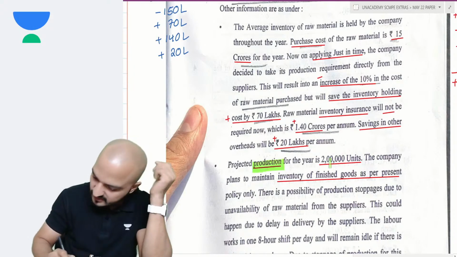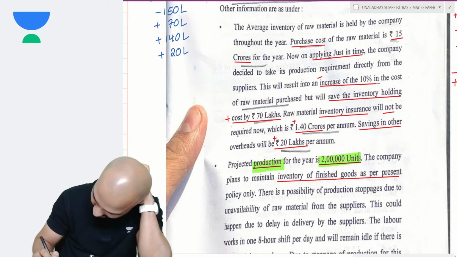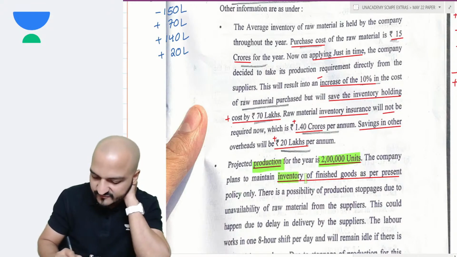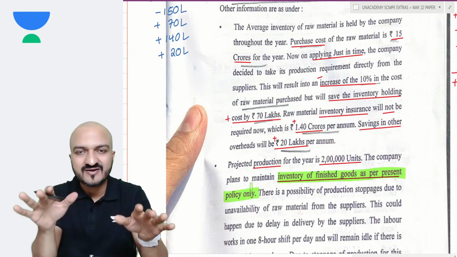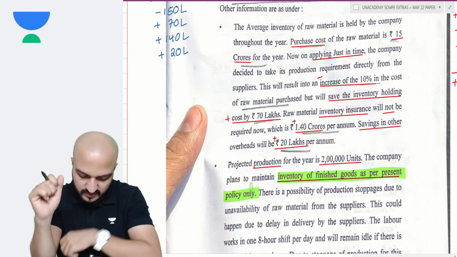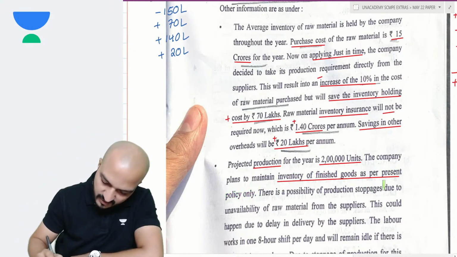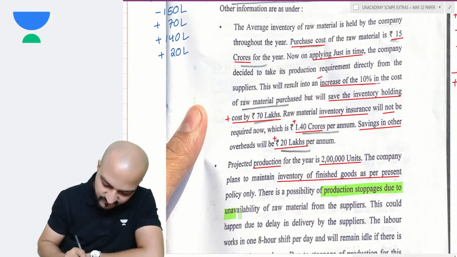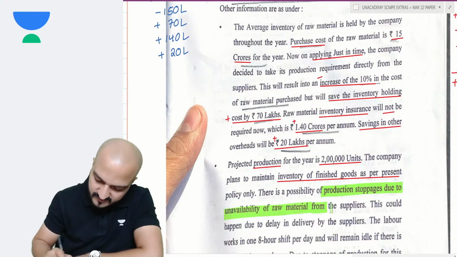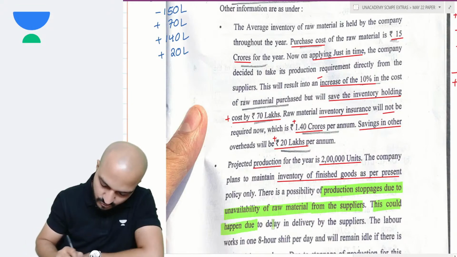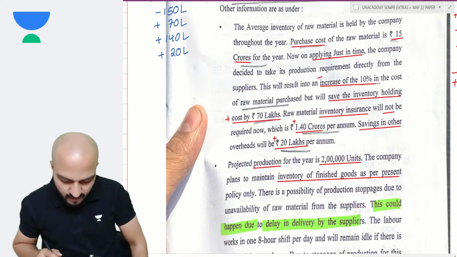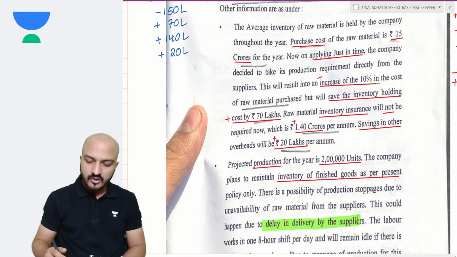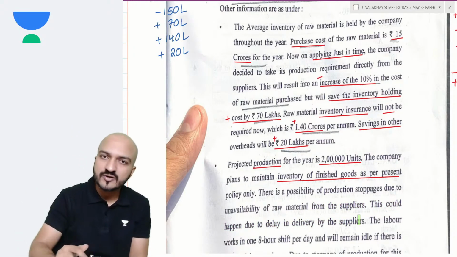The production for the year is estimated at 2 lakh units. The company plans to maintain inventory of finished goods as per present policy only. So finished goods inventory will remain as per the same present policy. There's a possibility of production stoppages due to unavailability of raw material from the suppliers. This could happen due to delay in delivery by the suppliers. So there is a possibility of stoppage because of raw material shortage.